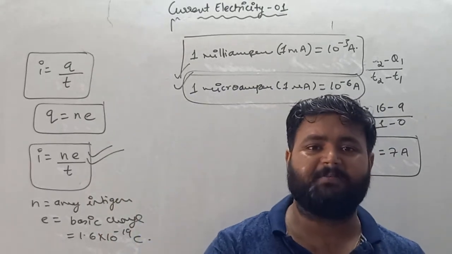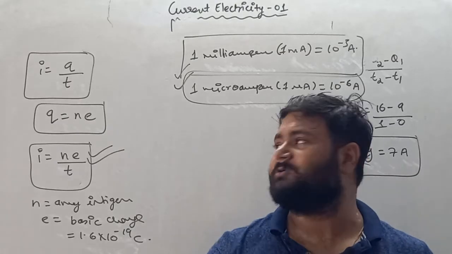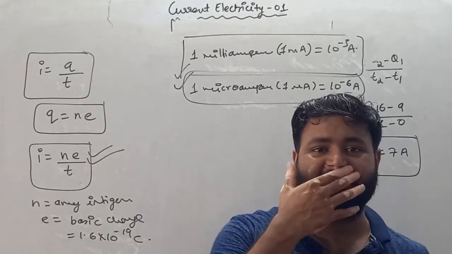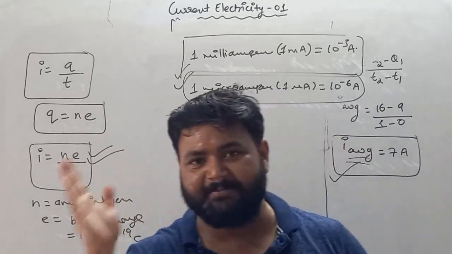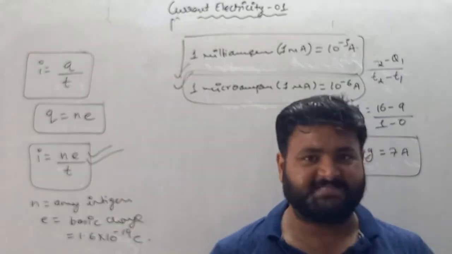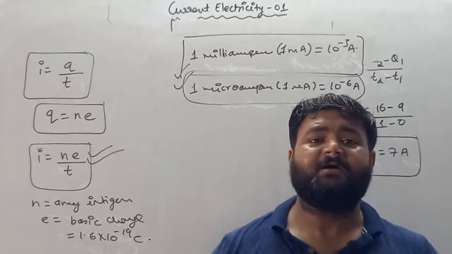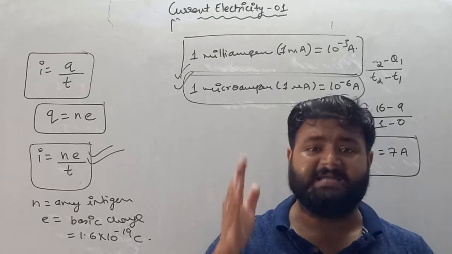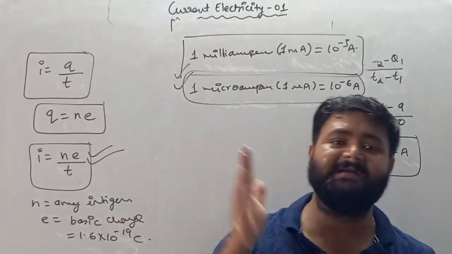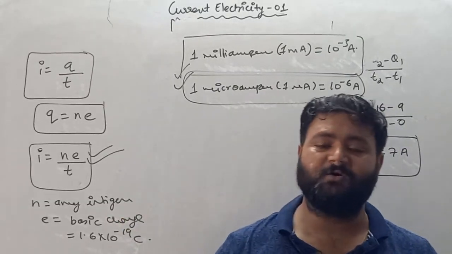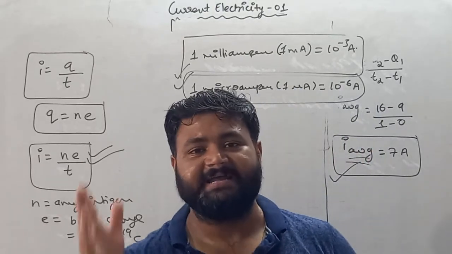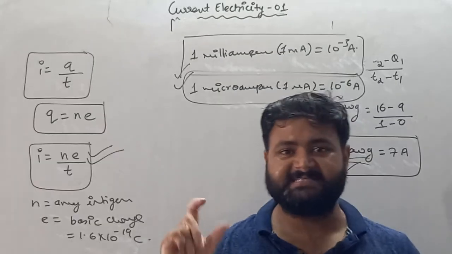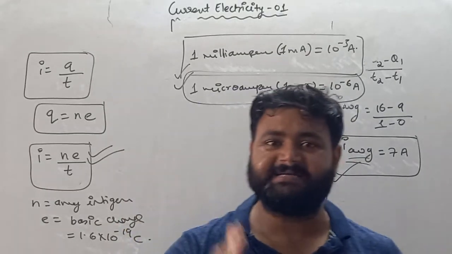So make your proper notes and try to solve more questions given in your book related to average current and instantaneous current. Remember, if two times are there, then we are talking about average current. If only one time is there, if I am talking about a particular instant of time, then we will talk about instantaneous current. So remember the definition of current. It is rate of flow of charge with respect to time, q by t. Time is categorized into 2 types, delta t and dt.